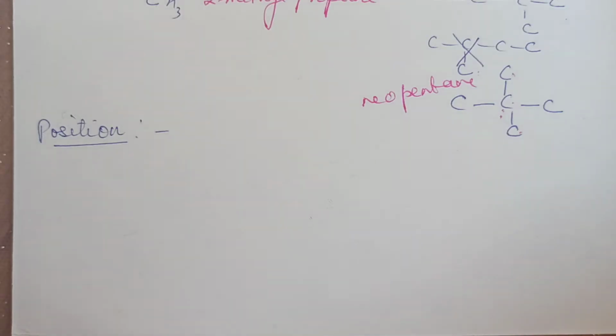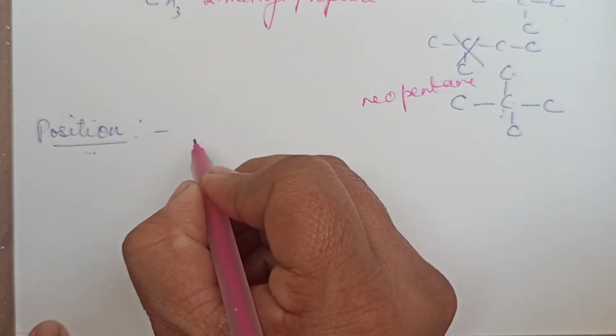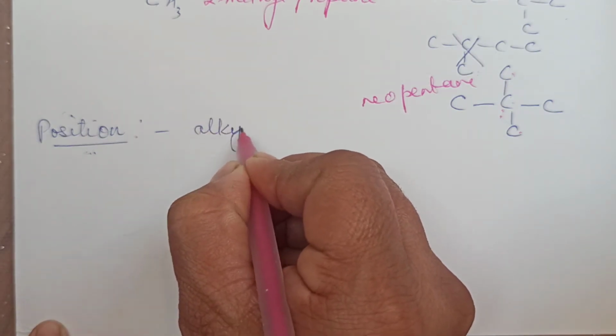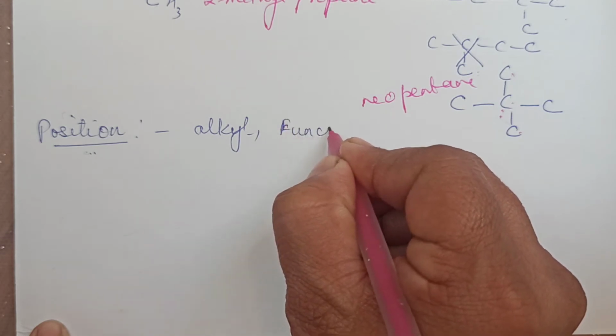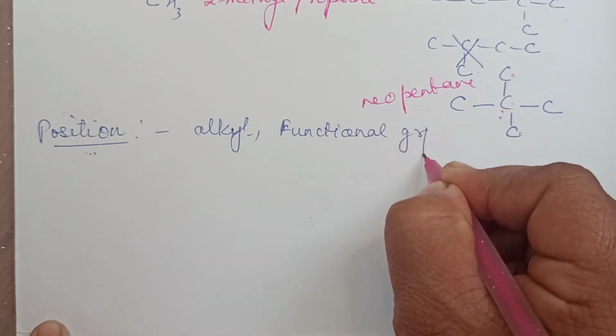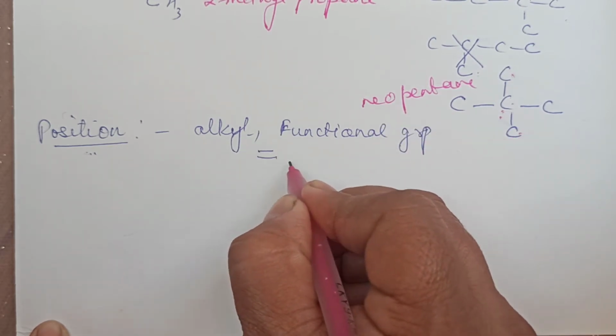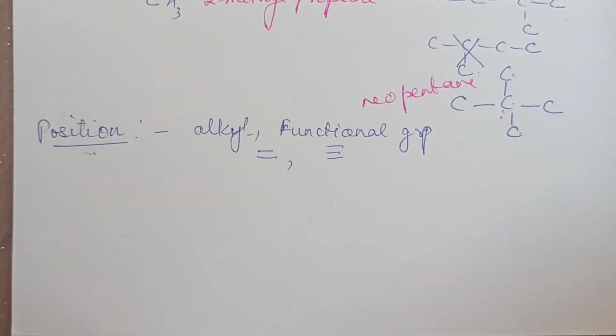Now, position isomerism. What is a position isomer? These are those compounds which have the same molecular formula. They have different structural formulas. But what is different in the structural formula? The position. Position of what? Position of alkyl radicals can be different. Position of functional group also can be different. Maybe the functional group is different, or it can be a position of a double bond or a position of a triple bond. These all can be different. Okay, now let's take examples.